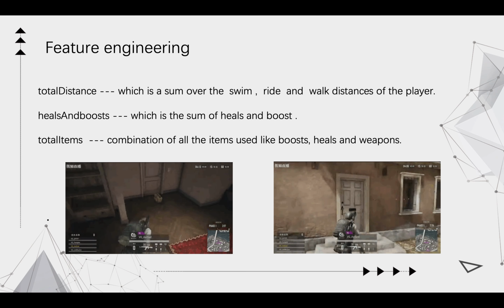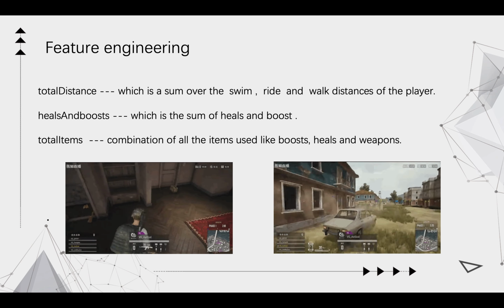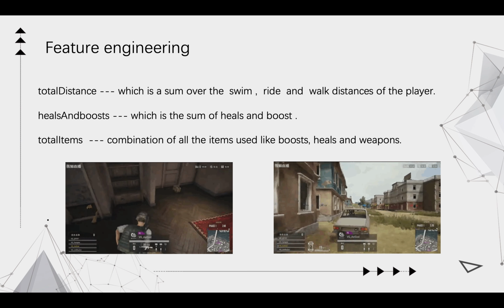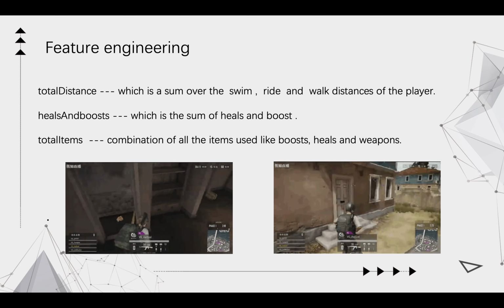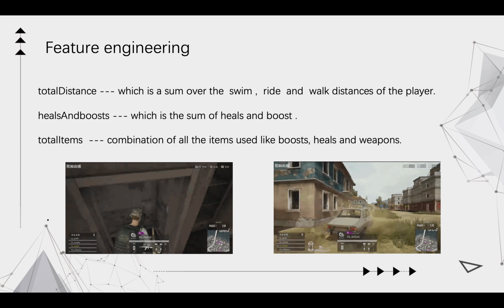We also created the feature total atom. This feature combined all the atoms used, like boosters, heals, and weapons, since the number of items used might indicate the player stayed longer in the game, and hence might contribute to win place percentage.